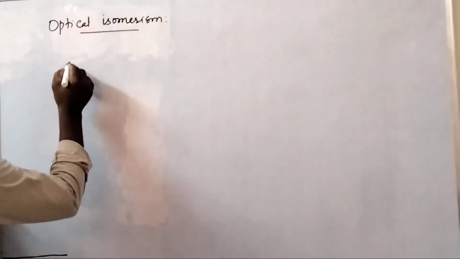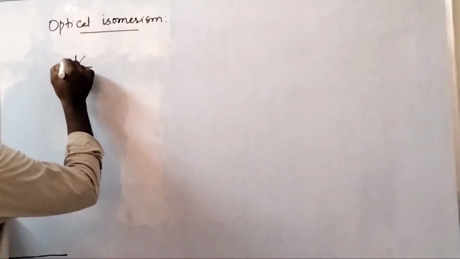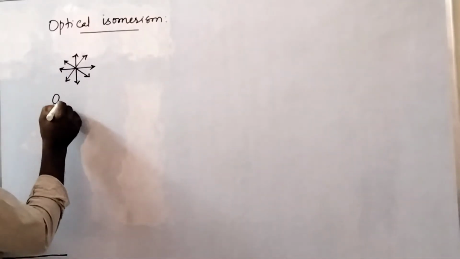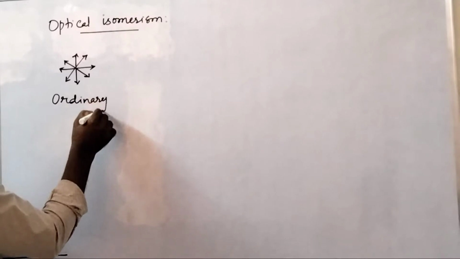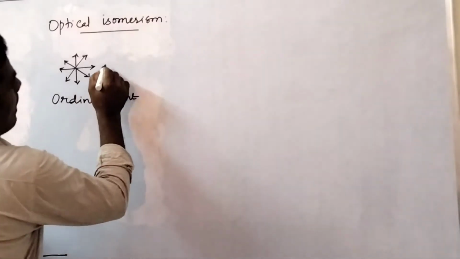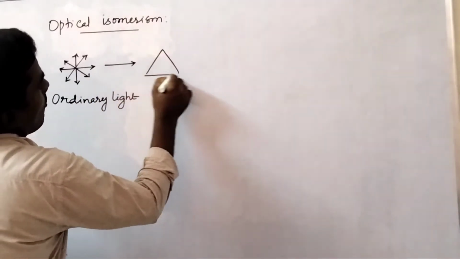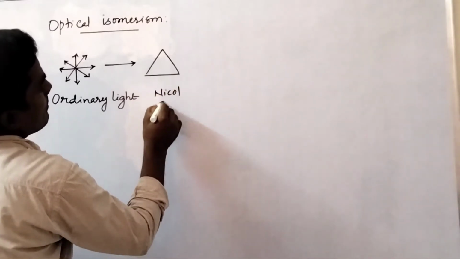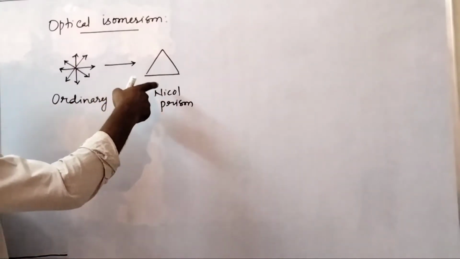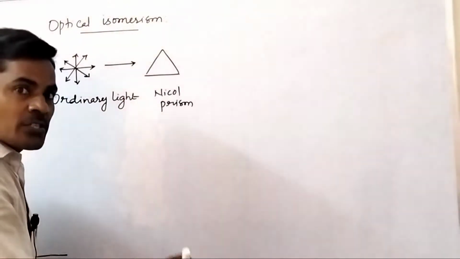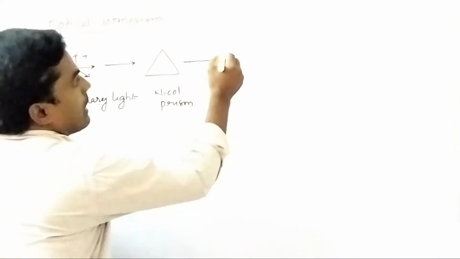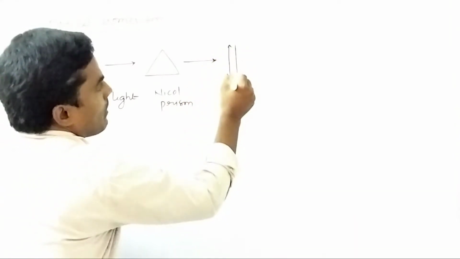You know, ordinary light vibrates in all planes, in all directions. When ordinary light is passed through a Nicol prism, which cuts the vibrations in all the planes except one plane, that means it produces a light which vibrates in only one plane.